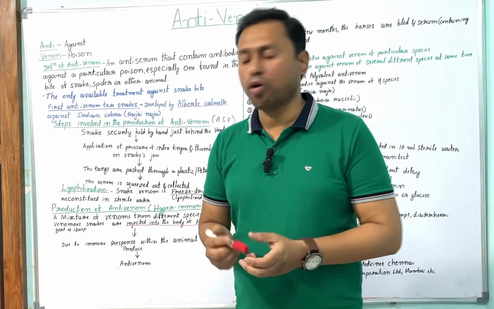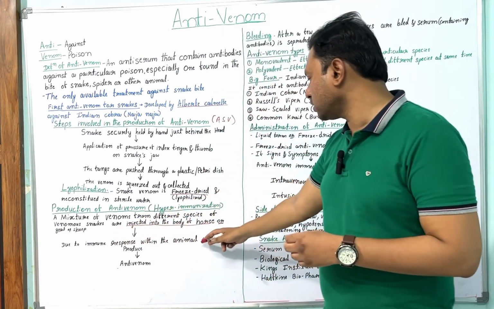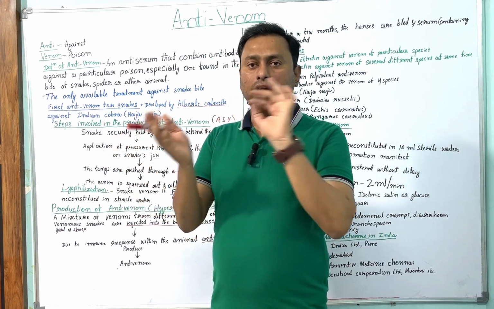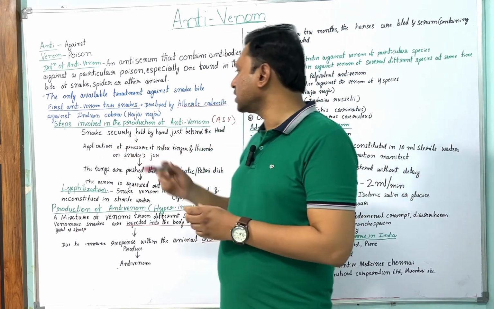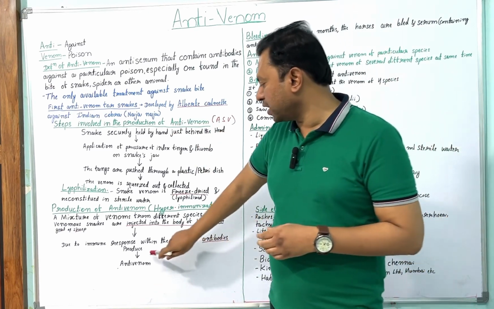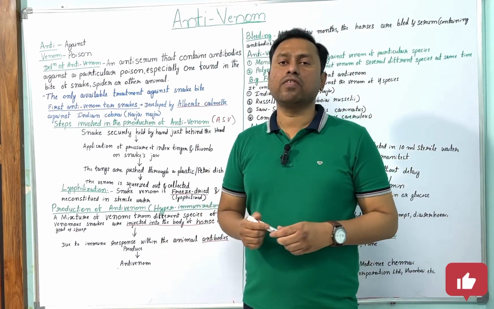Those antibodies, the ASV serum, we separate out. That separated serum is called anti-venom.